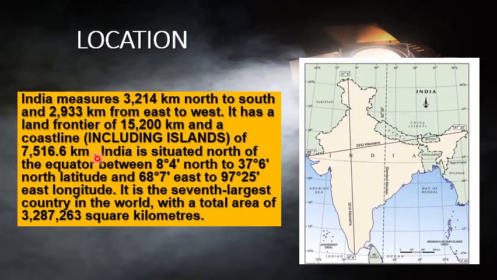So what is the extent? The extent of India is 8 degree 4 minutes to 37 degrees 6 minutes north latitude, and 68 degrees 7 minutes east to 97 degree 25 minutes east longitude. It's longitude because they are long. And it is the 7th largest country in the world. What is the total area of India? It's important. This is 32,87,263 square kilometers, not meters, kilometers. It must be remembered.